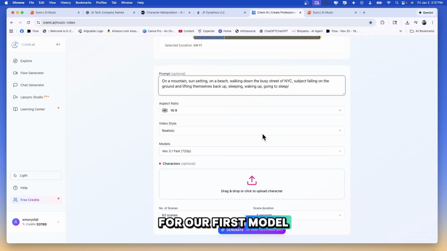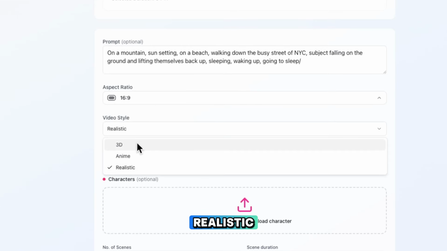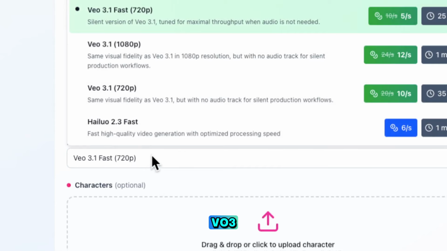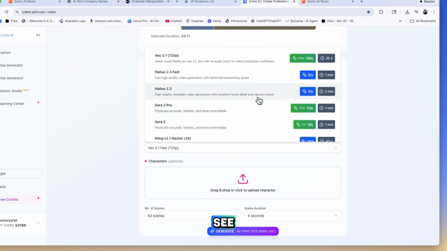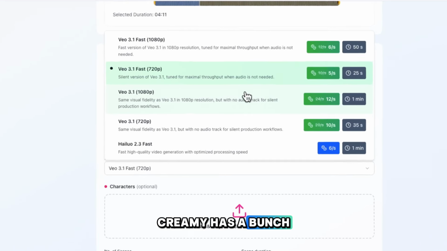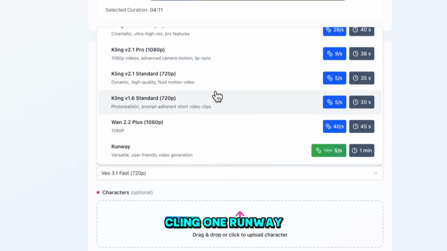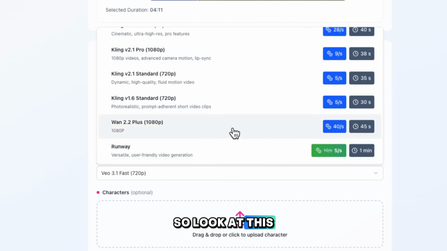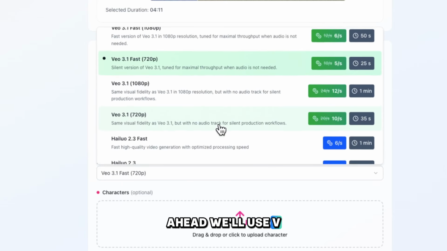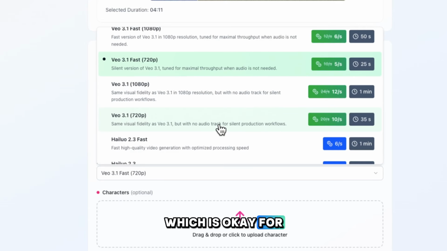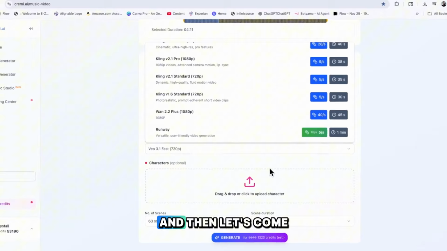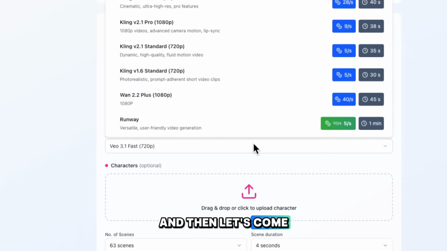For our first model, we're going to be testing realistic. We're going to stick with VO3. As you can see, CREMI has a bunch of models that it uses: Halu, Sora, Kling, Wan, Runway. So look at this, you guys. We'll use VO3, which is okay for our realistic. And then let's come down here.